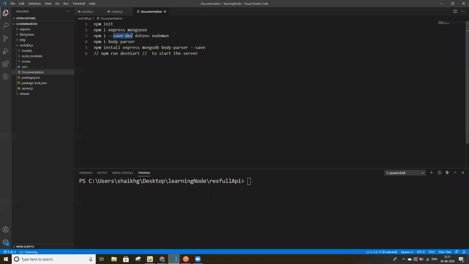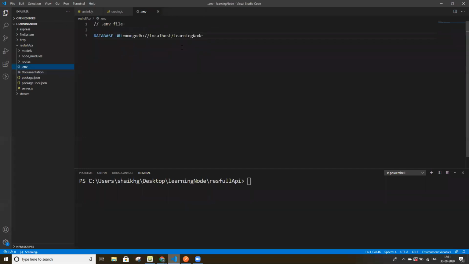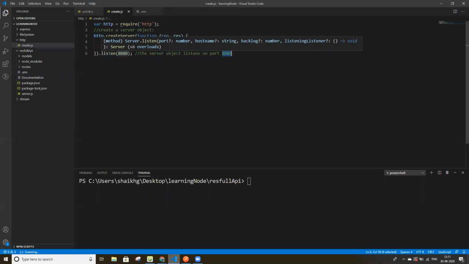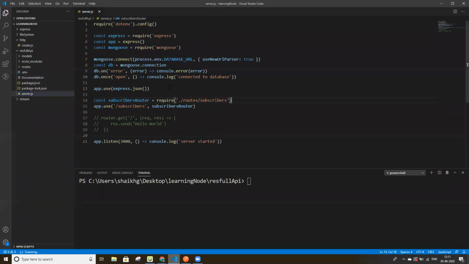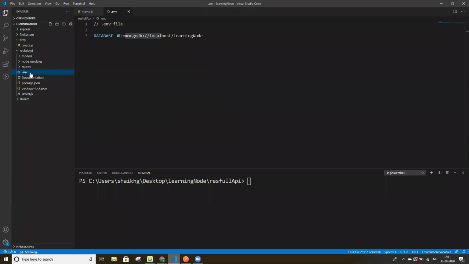We'll install it in our project, and then we will have development mode, meaning we'll have the .env file. In this file we'll put our constants, like I have put here a database URL. We'll see how it will be used. This is the main file of this REST API folder. Here we are requiring the .env file, which is this.